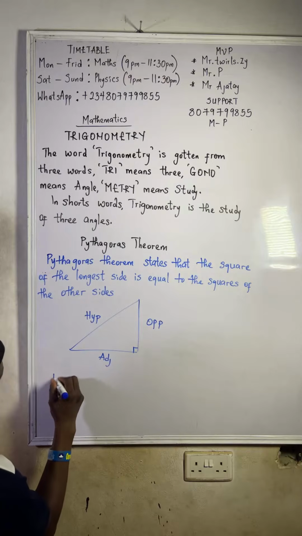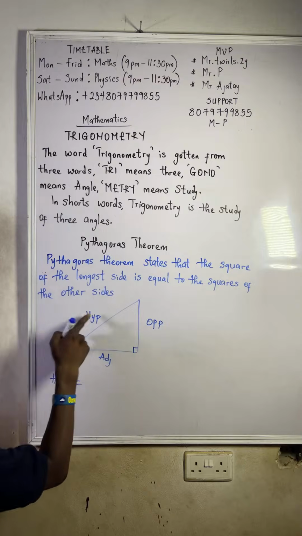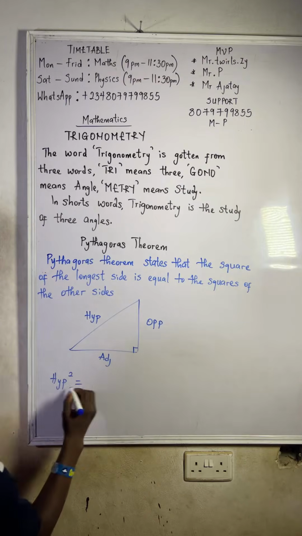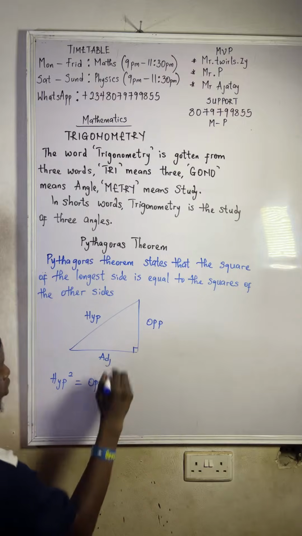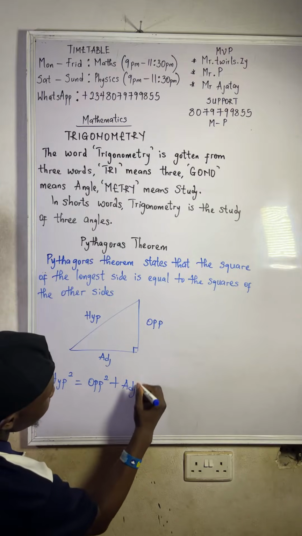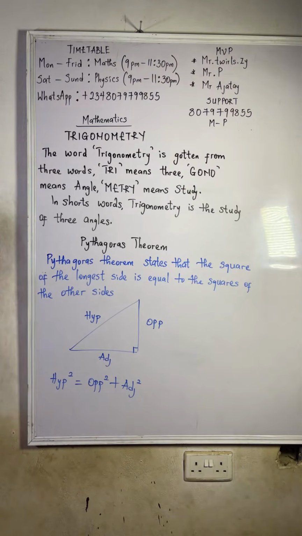So in short form, what is Pythagoras theorem? You square the hypotenuse, the longest side, and it equals the square of the other two sides. You square the opposite and you also square the adjacent. So please don't forget this formula. This is Pythagoras theorem.